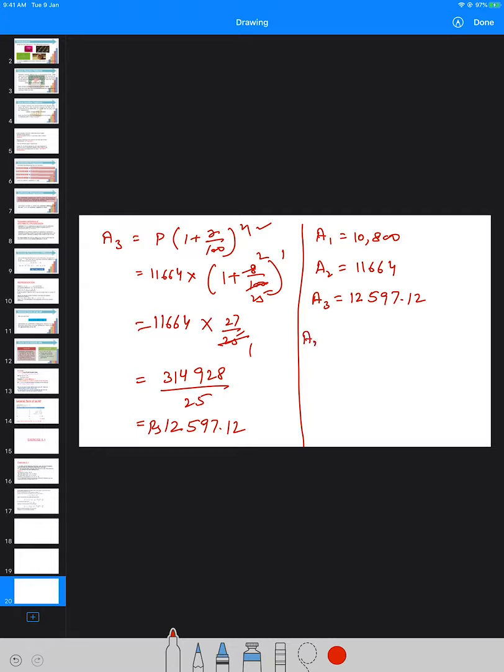So let's write A2 minus A1, which is 11,664 minus 10,800, which gives you 864, whereas A3 minus A2 will be 12,597.12 minus 11,664, and that will come out to be 933.12. So as you can see, the difference between two consecutive terms is not the same everywhere. Hence, the given statement will not form an AP.